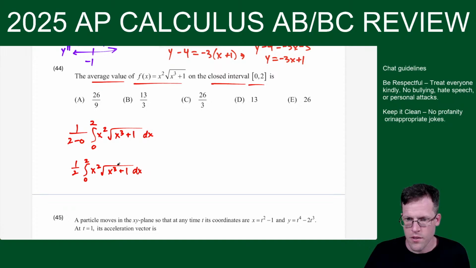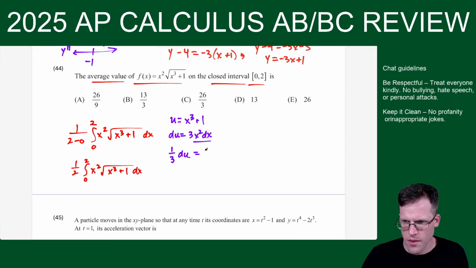Okay, so say u equals x to the third plus 1. du is 3x squared dx. And I would actually just solve for x squared dx. Multiply both sides by a third, or divide both sides by 3, and you get 1/3 du. And then I would find new limits.